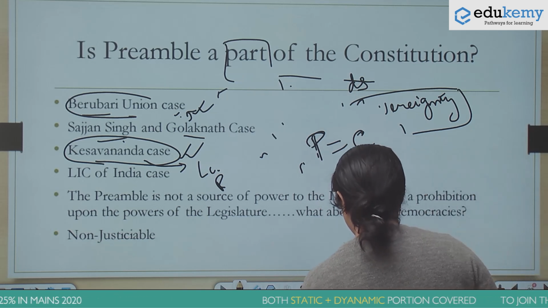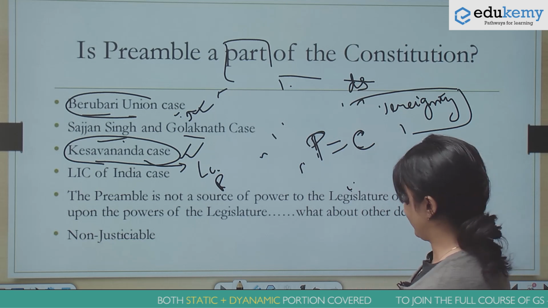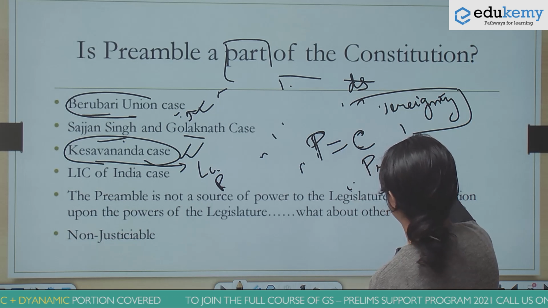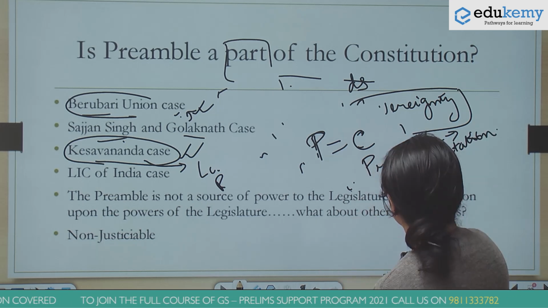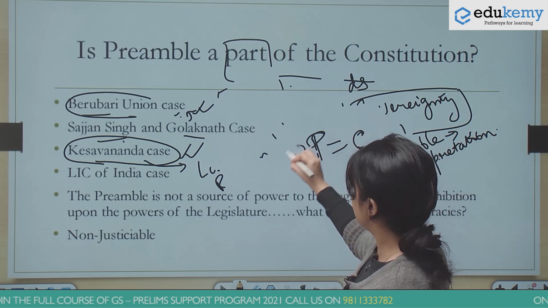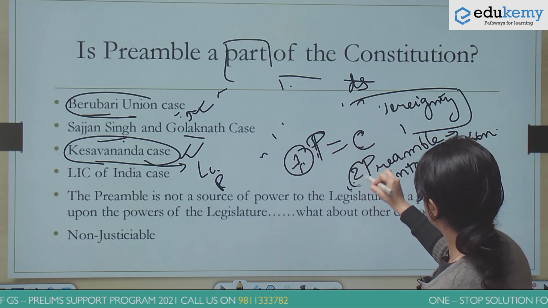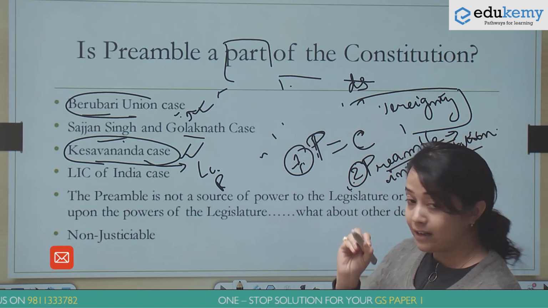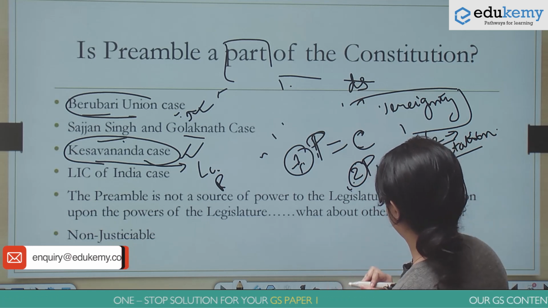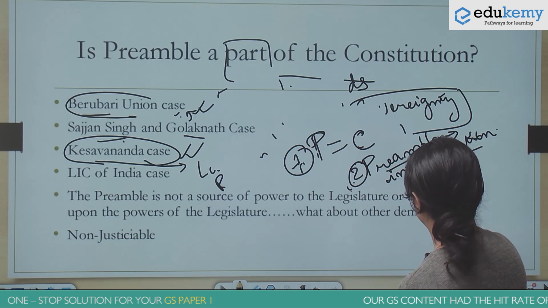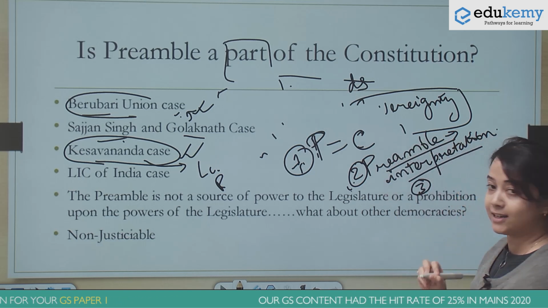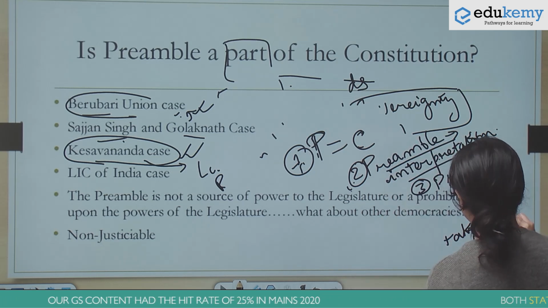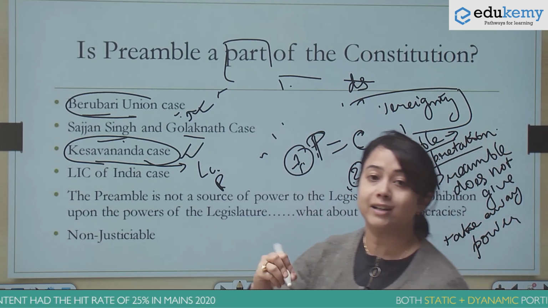In addition to this, it made some other important observations. It said that the preamble is to be used for interpretation of the Constitution. So the first observation was that the preamble is a part of the Constitution. Second, the preamble is to be used for the interpretation of the Constitution. And another very important observation of the Supreme Court was that the preamble does not give or take away any power. What do we mean by this? That the preamble does not give or take away any power.